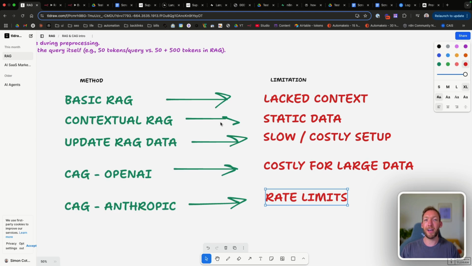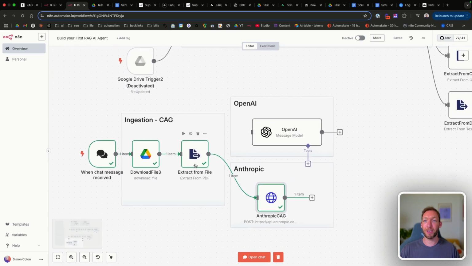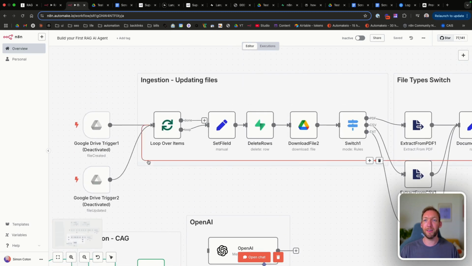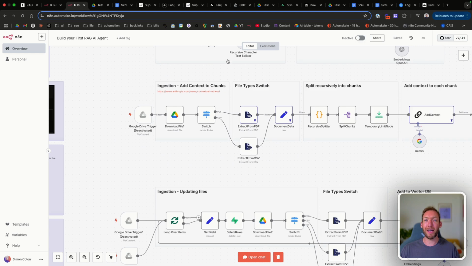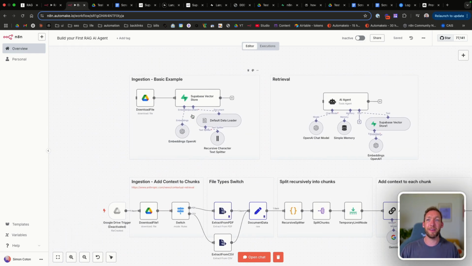But we then moved on to CAG for Anthropic, and we experienced similar limitations to OpenAI. It's very easy to set up, but slightly harder because we can't do it directly through N8N. That's when we stumbled upon things like rate limits, which meant that for large data sets, maybe RAG was better after all. Well done if you've made it to this point. You've really built out a lot. We've got our CAG pipelines, our updating files, our adding context, and then back to the start where we built out the basic example of a RAG, ingestion and retrieval.